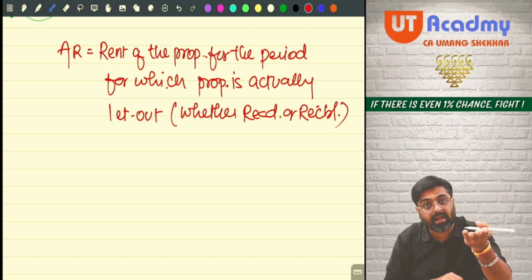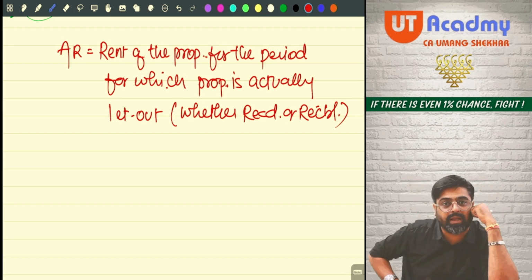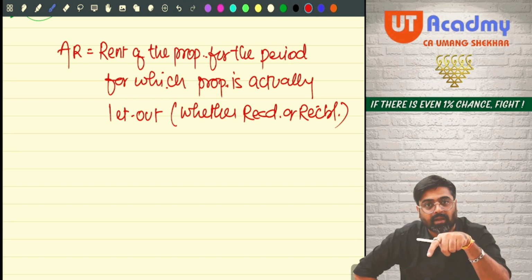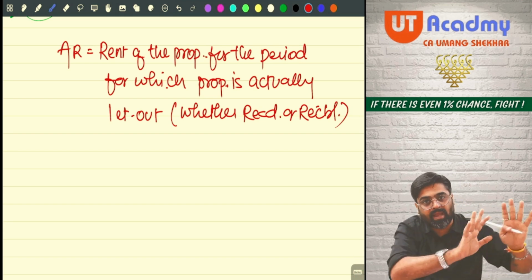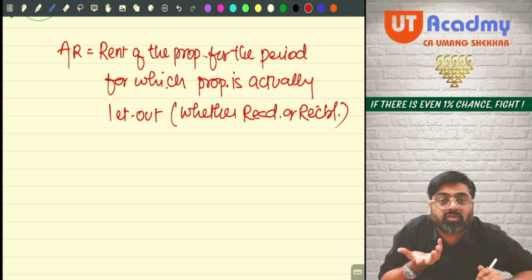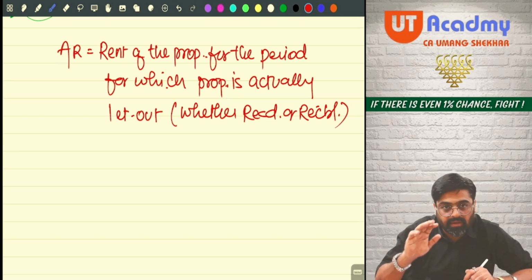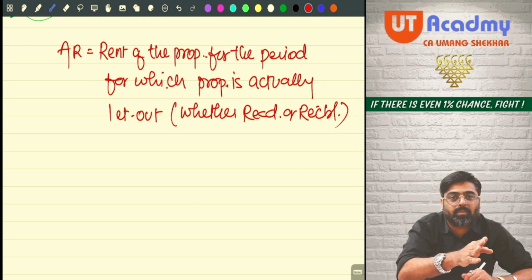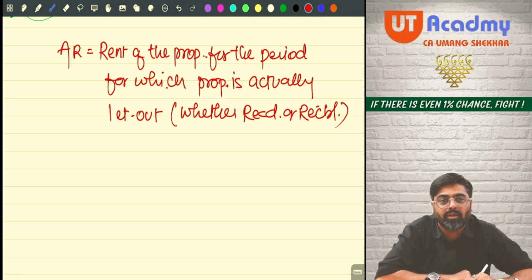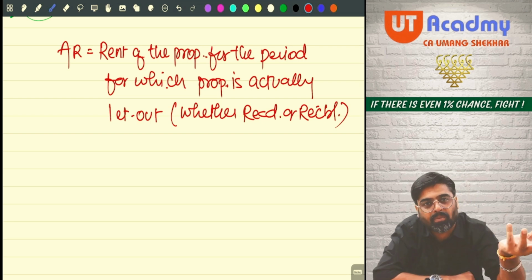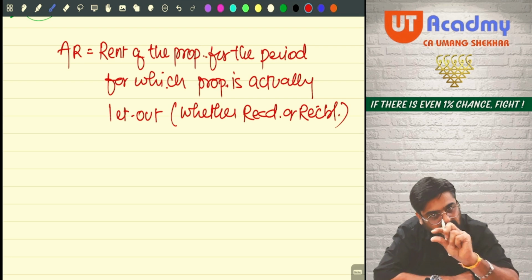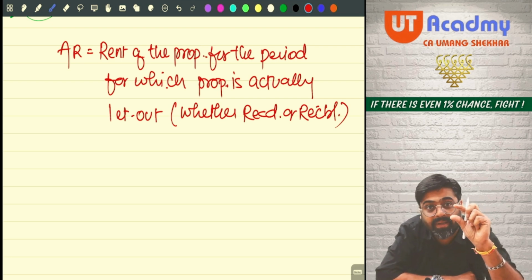If they say the property was vacant for 3 months, meaning out of the 12 months availability, 3 months vacant, how many months is it actually let out? 9 months. Or they will tell you that the tenant has vacated the property on 31st December. So from 1st April till 31st December the property is let out, and after that it is vacant. So you will have to read the question properly to determine the let out period.